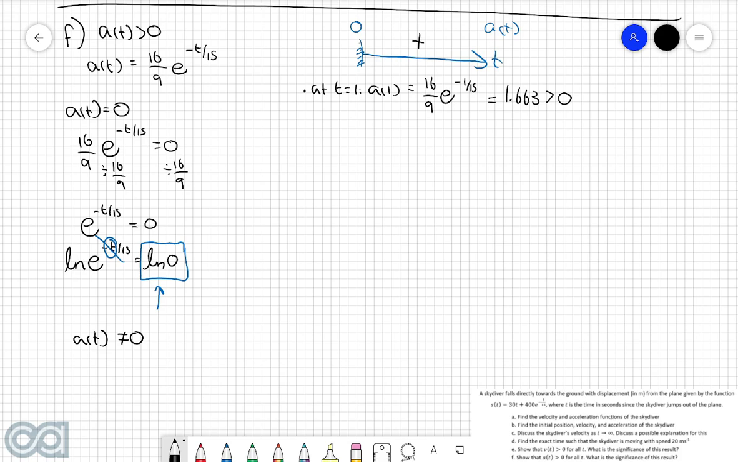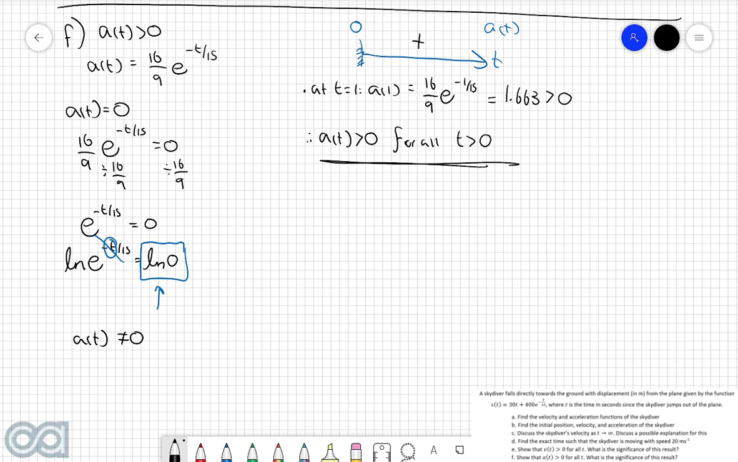Because we only have one interval, from when t is greater than or equal to 0, and on this entire interval acceleration is positive, we say that therefore a of t is greater than 0 for all t greater than 0, which is exactly what we wanted to show.